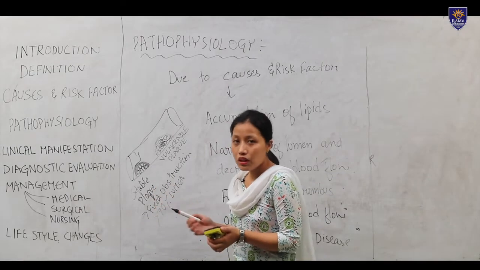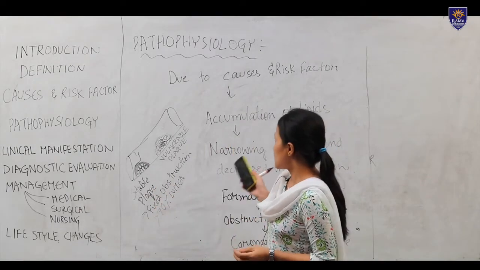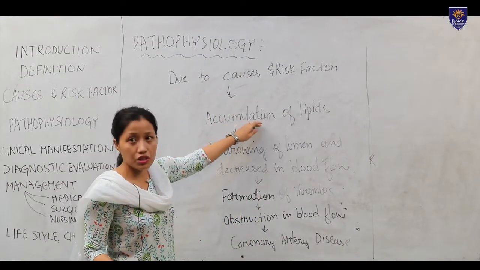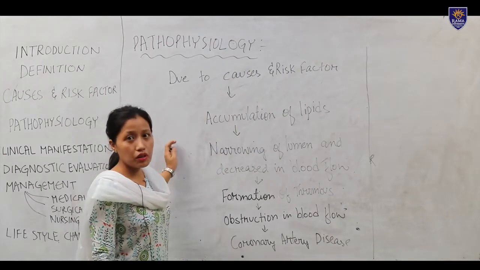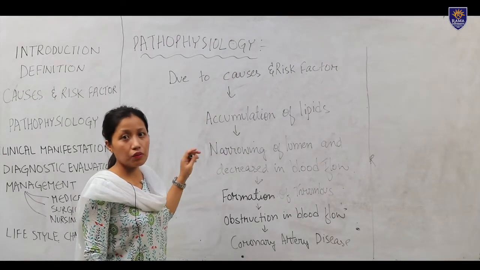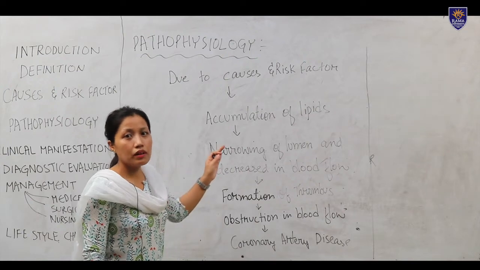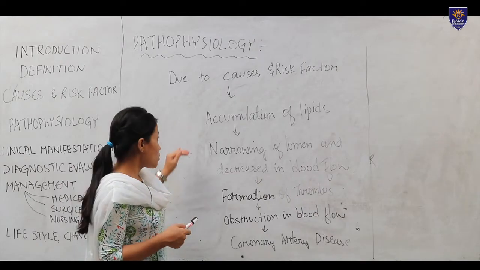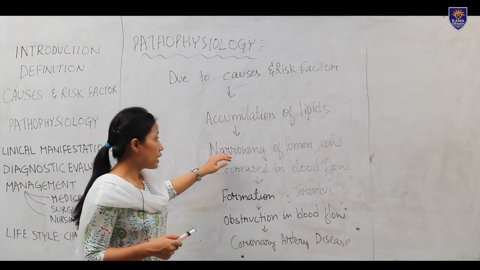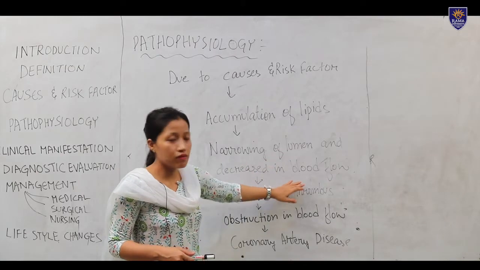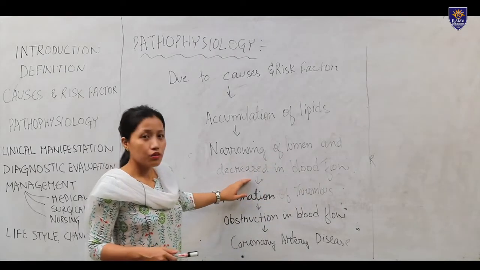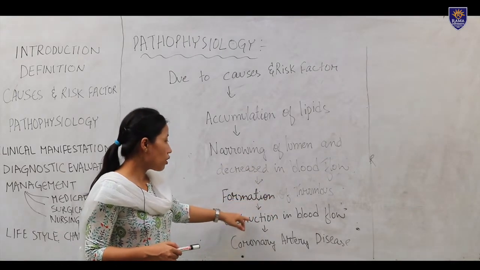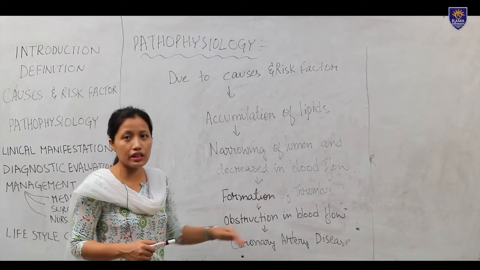This is the pathophysiology of coronary artery disease. Due to the causes and risk factors, there is accumulation of lipid. If lipid accumulates, it will form a plug, whether a stable plug or a vulnerable plug. The vulnerable plug is more dangerous than the stable plug. Because of the plug, there is narrowing of the lumen and decrease in the blood flow, and a thrombus can also form, causing obstruction in the blood flow. It leads to coronary artery disease.